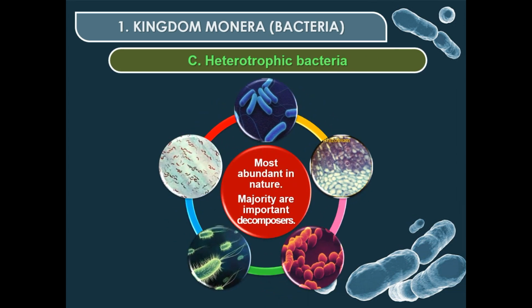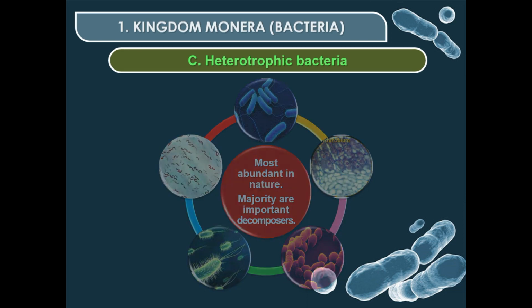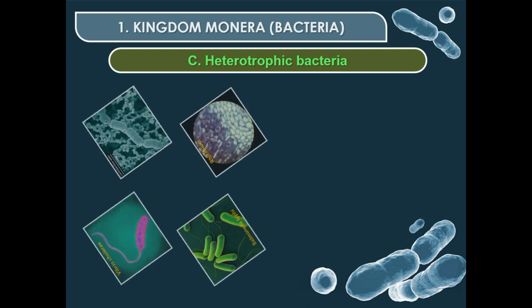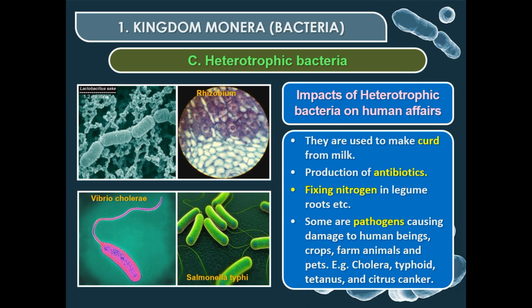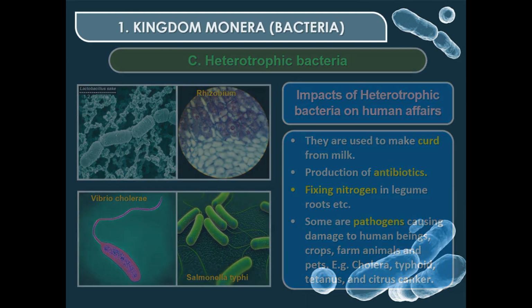Most abundant in nature are heterotrophic bacteria, and the majority of these are important decomposers. Now, we will learn about impacts of heterotrophic bacteria on human affairs. They are used to make curd from milk, production of antibiotics, fixing nitrogen in legume roots, etc. Some are pathogens causing damage to human beings, crops, farm animals and pets. Examples: cholera, typhoid, tetanus, and citrus canker.